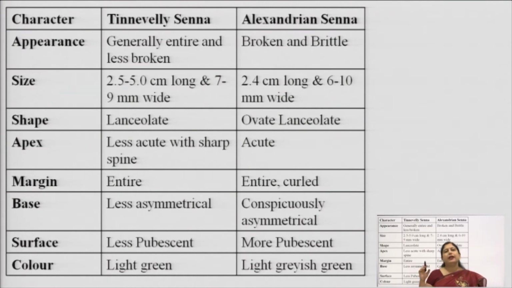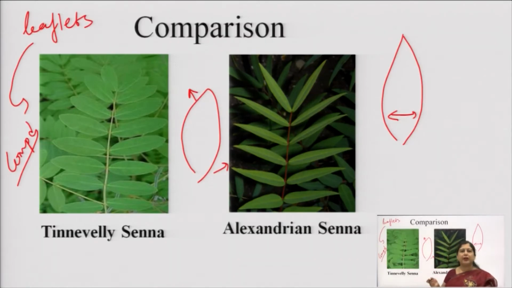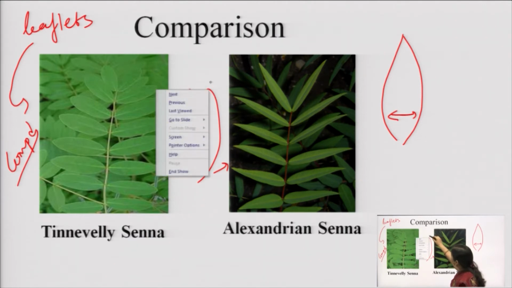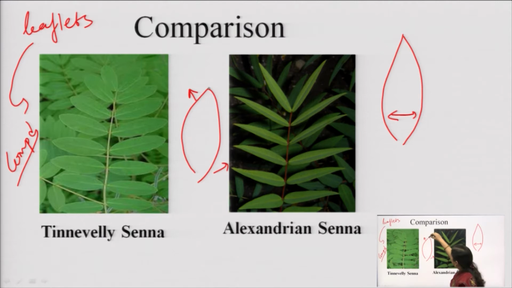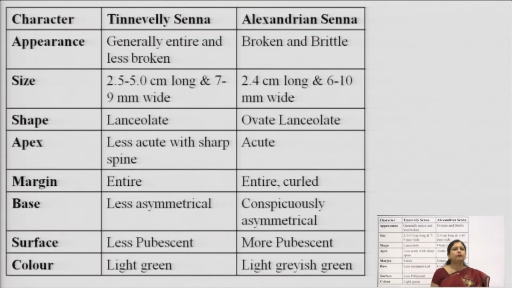The apex in the case of Tinnevelly Senna is less acute with a sharp spine, while in Alexandrian Senna it is completely acute. If you look at the picture here, you will find that it is not that acute, but there is a small notch present on the tip, making it slightly acute, while in Alexandrian Senna it is clearly visible that the apex is acute in nature. And the margin of Tinnevelly Senna is entire, meaning completely smooth, while in Alexandrian Senna it is slightly wavy or curled in nature.